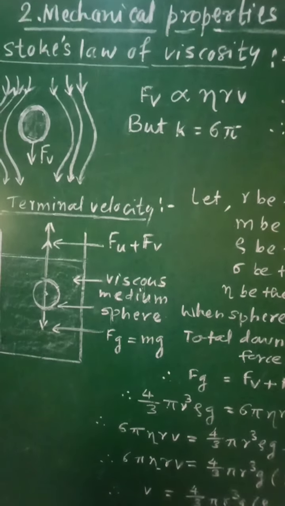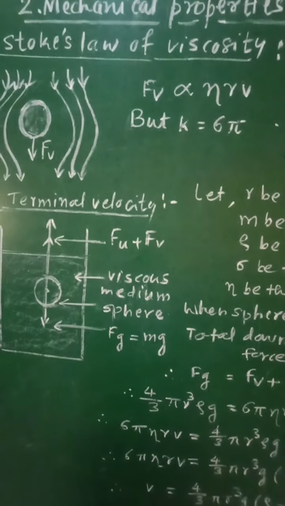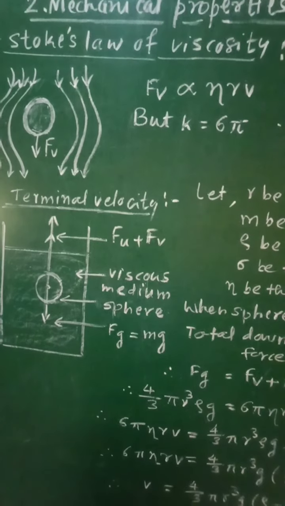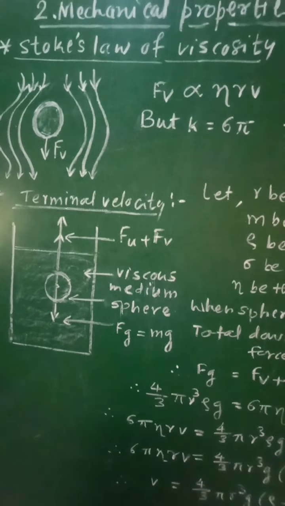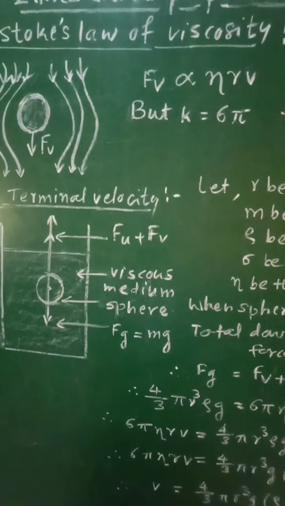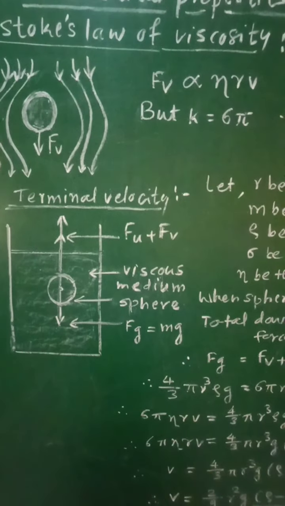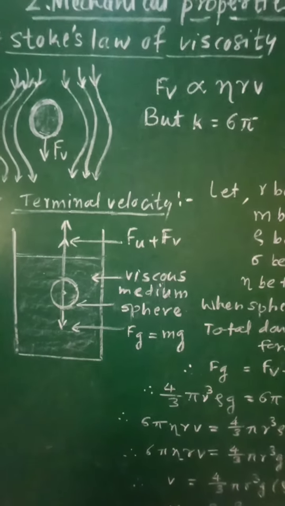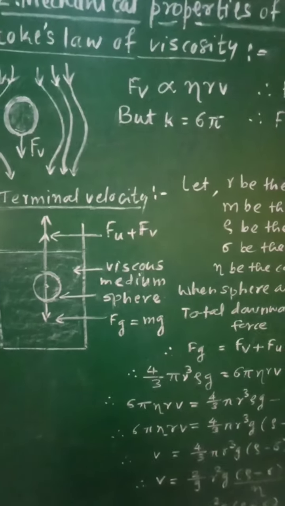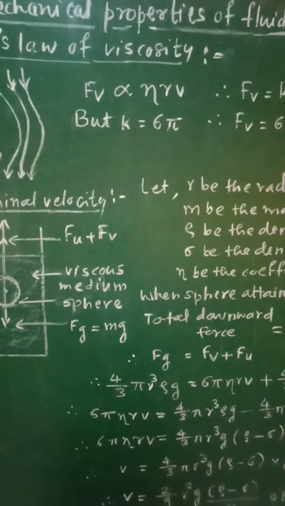The property possessed by fluids by virtue of which they oppose the relative motion between different layers of that fluid is called viscosity. So, viscosity is the opposition to the motion of different layers of that fluid. Now, for Stokes' law of viscosity, let us first consider the statement of this law.